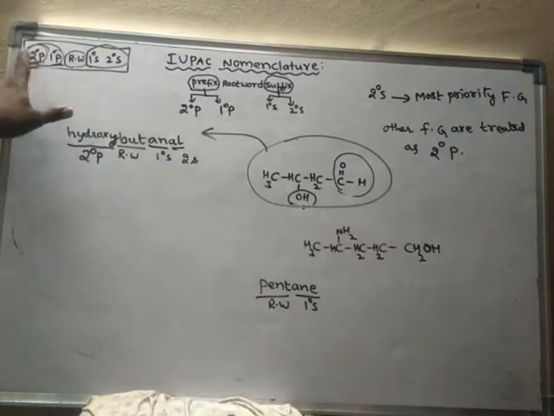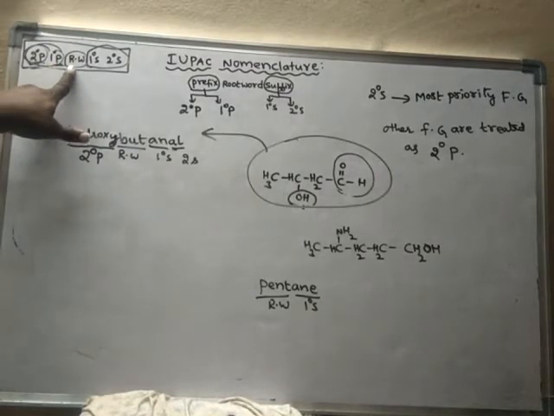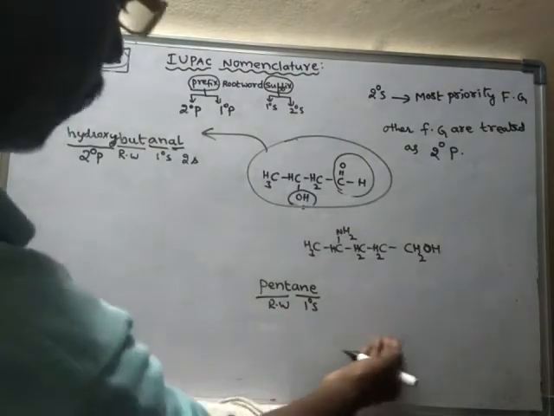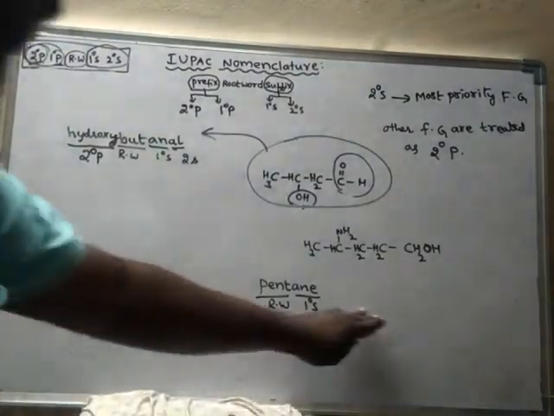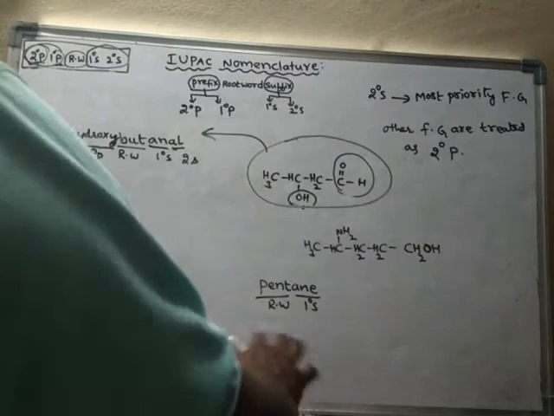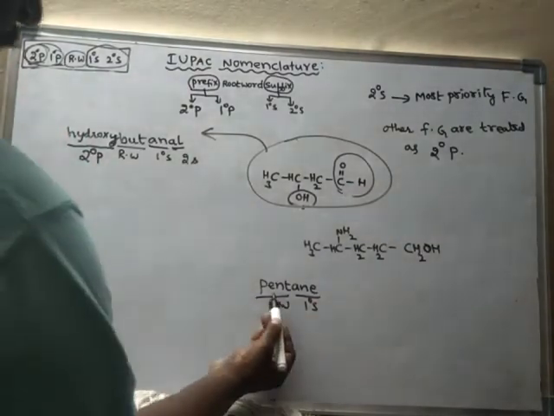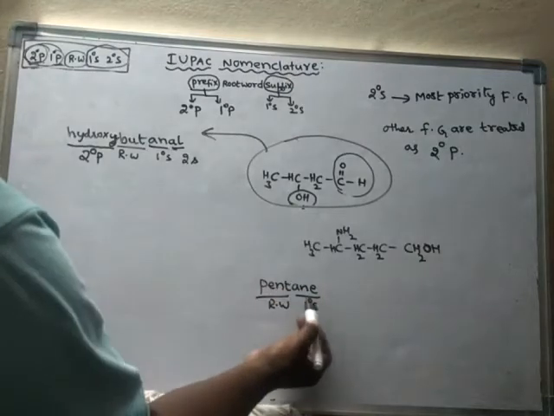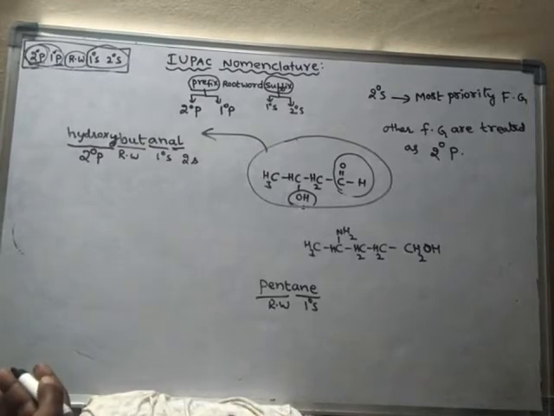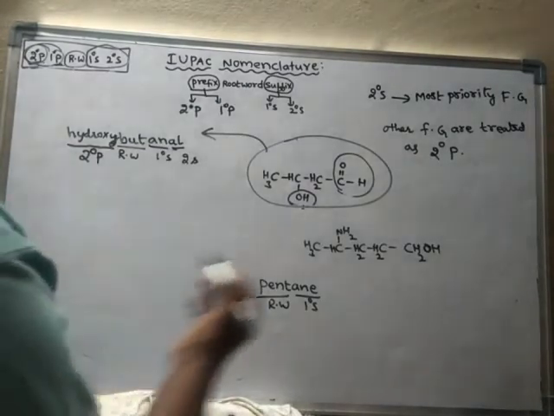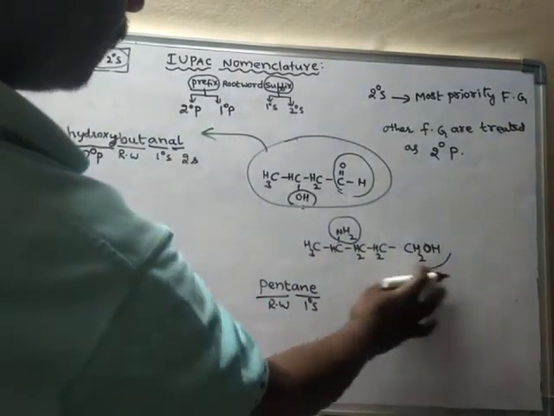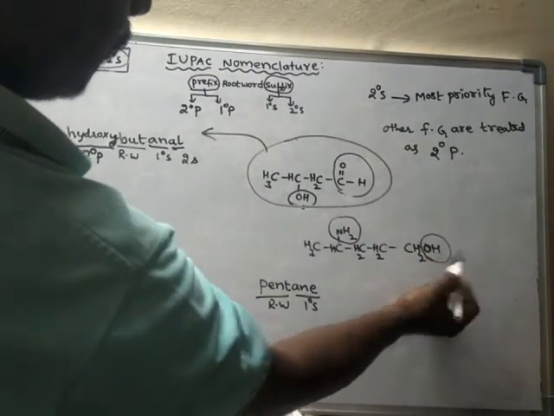The name contains these parts: secondary prefix, primary prefix, root word, primary suffix, secondary suffix. So first we have to start from the root word and go towards the right side, and after completion of this we will write the rest. Anyhow we may write in any order, but the name should be like this. Pentane. So after this one, secondary suffix. Secondary suffix means the most important functional group, or the most priority functional group. There are two functional groups: one is amine and another one is alcohol.